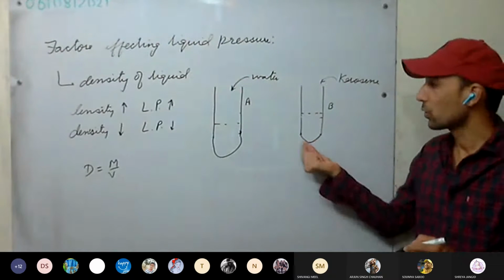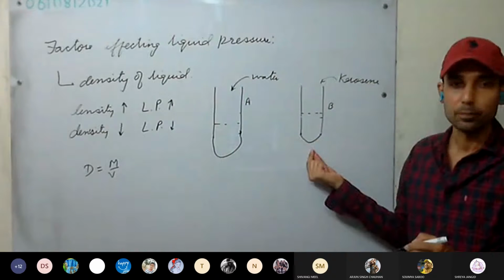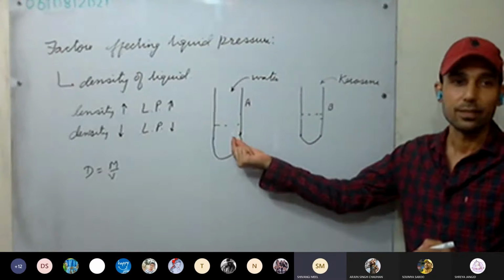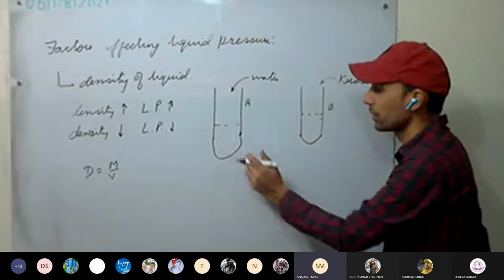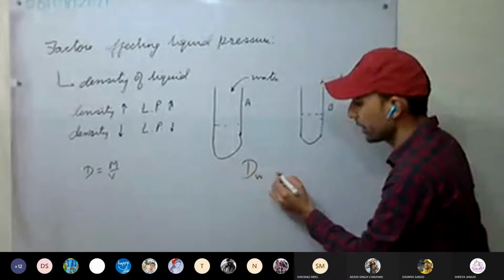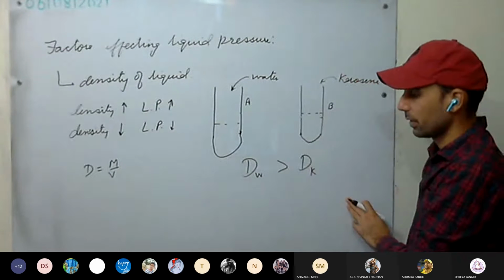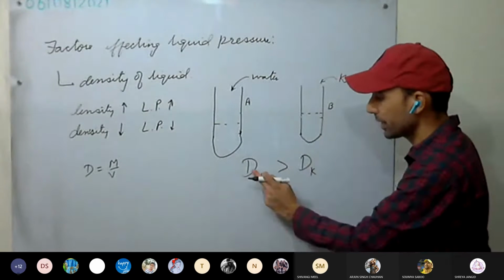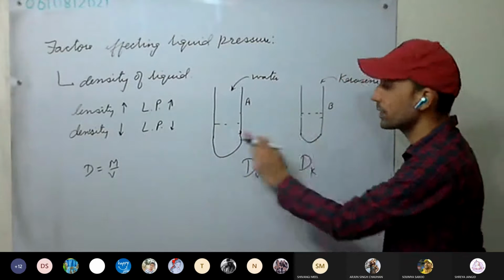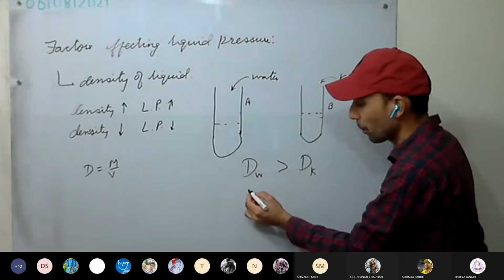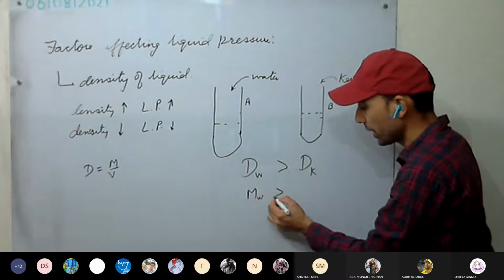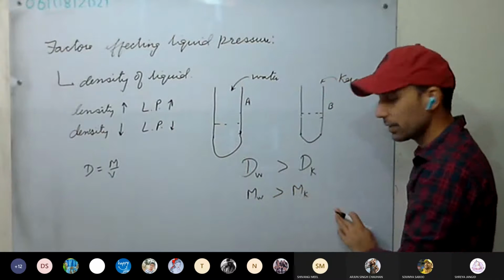It will bulge less. So what is the reason? Because water has more density as compared to the density of kerosene. Since we have taken the same volume, it means the mass of water is more than the mass of kerosene.